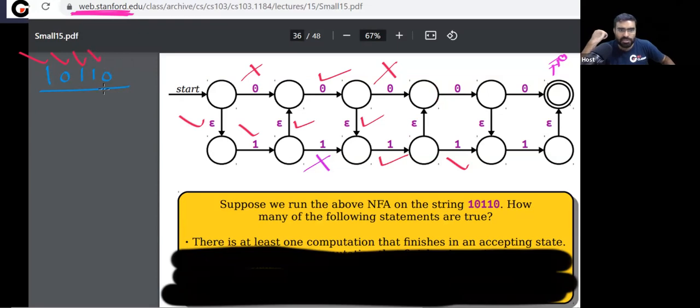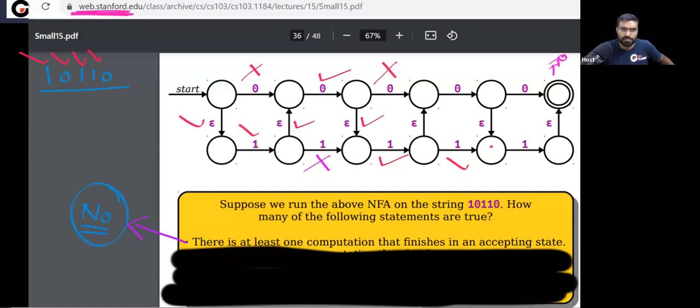Now the last symbol is 0. This is the final symbol remaining, and I am here. Can I read 0? No. So you can notice, can I go to the final state? The question is asking whether there is at least one computation which will finish in the final state. The answer is no.